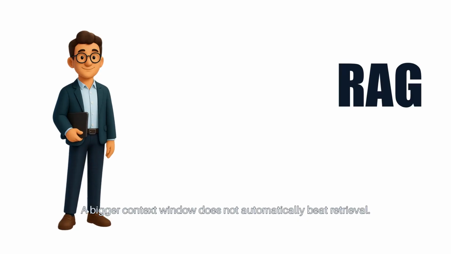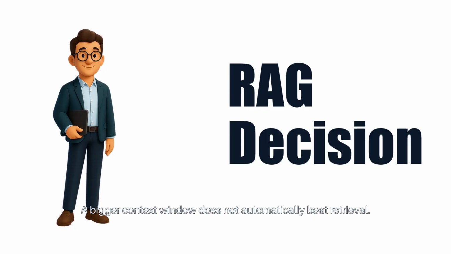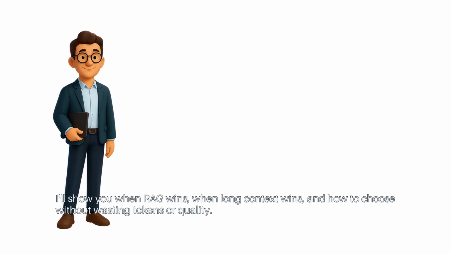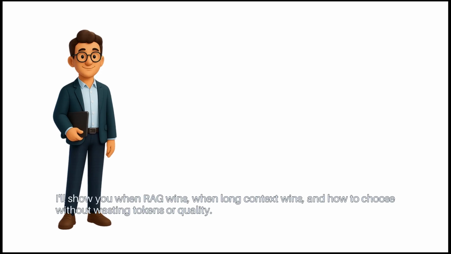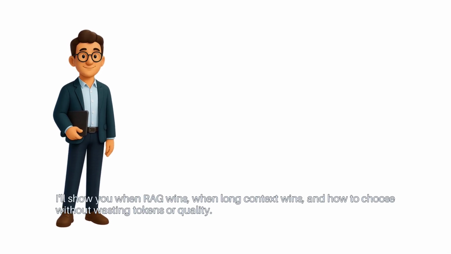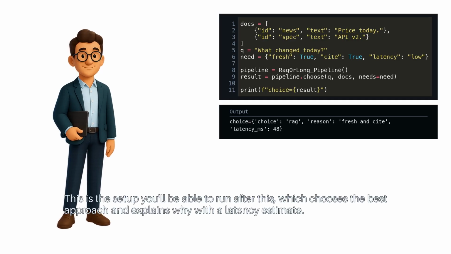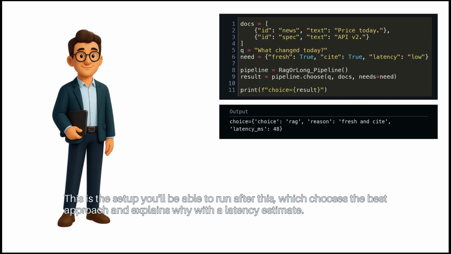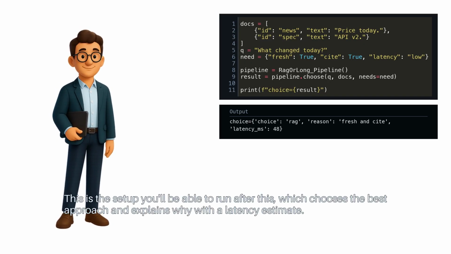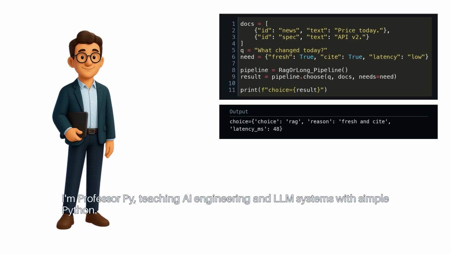A bigger context window does not automatically beat retrieval. I'll show you when RAG wins, when long context wins, and how to choose without wasting tokens or quality. This is the setup you'll be able to run after this, which chooses the best approach and explains why with a latency estimate. I'm Professor Pi, teaching AI engineering and LLM systems with simple Python.